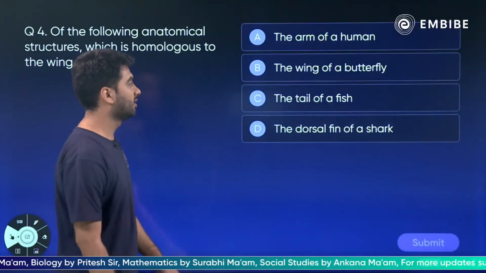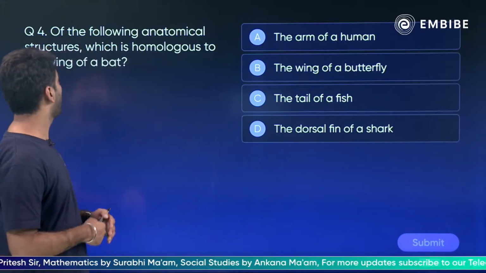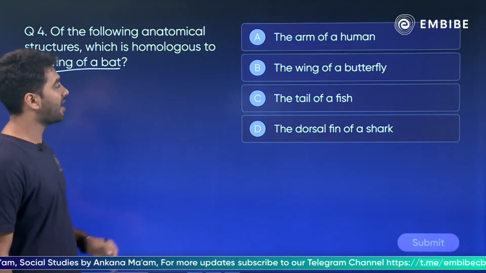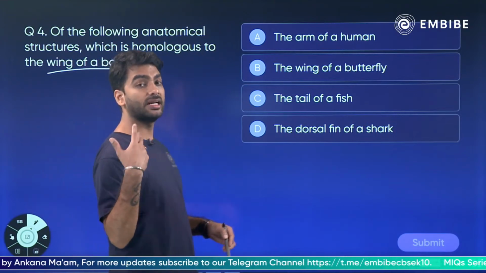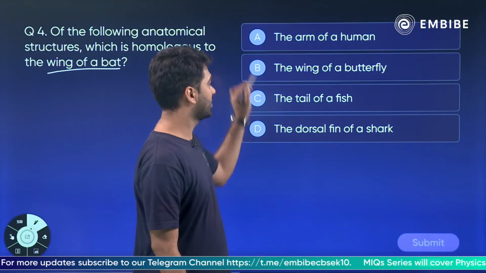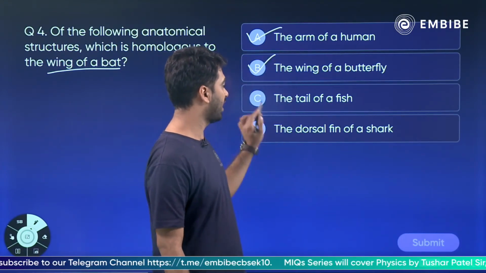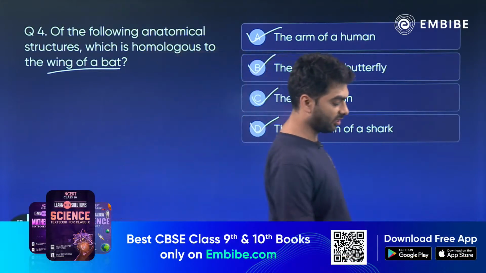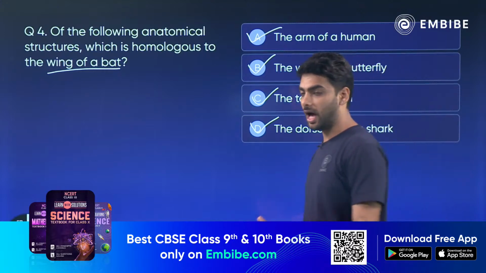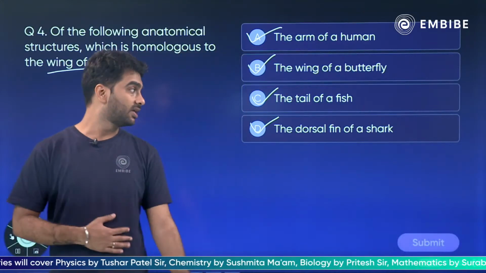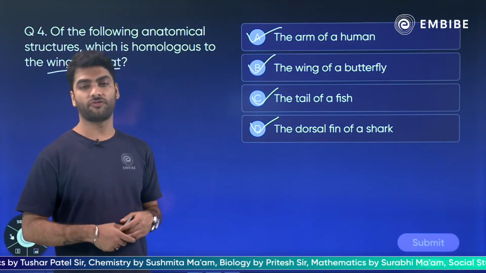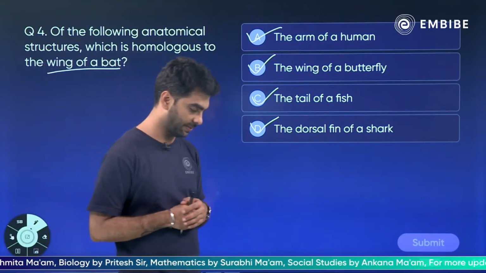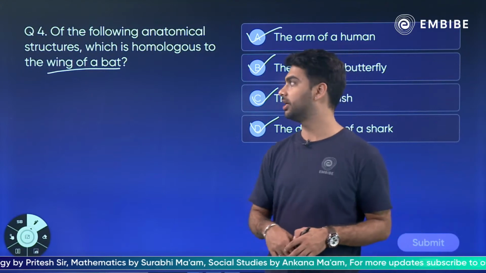चलिए, moving on. So, of the following anatomical structures, which is homologous to the wing of a bat? Which of these is having the same structure but a different function to the wing of a bat? The arm of a human, the wing of a butterfly, the tail of a fish, or the dorsal fin of a shark? Homologous यानी कि same structure but different function.